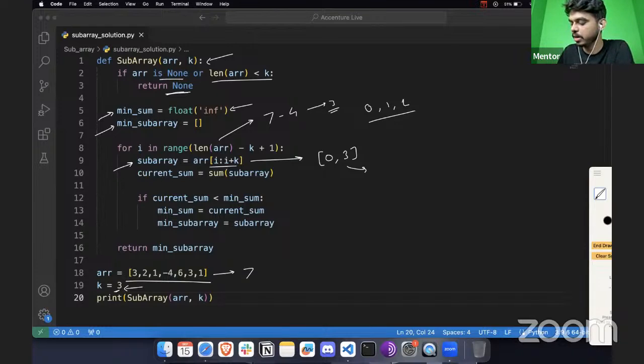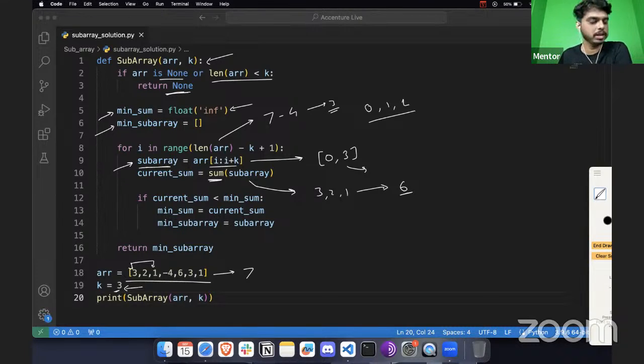So for the first iteration it's going to pick 3, 2, 1. And once we pick that, this will be our subarray. And we are going to perform the sum. In Python, we have the sum method, and we apply it on this subarray. So basically it will add 3, 2, 1. And what is the addition that we have here? It's going to be 6. And now this is the first value that we have.